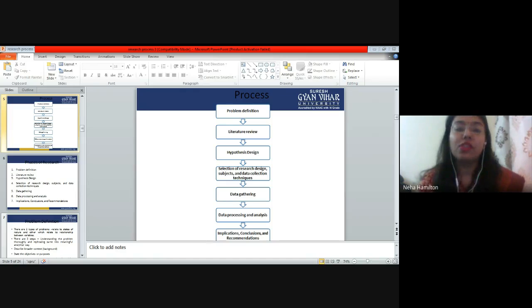So what is the first step in the process? It is problem definition. Then second is literature review. Then we have hypothesis design. Then we have research design. Then we have data gathering. Then we have data processing and analysis. And then we have implications, conclusions, and recommendations. So these are the processes.